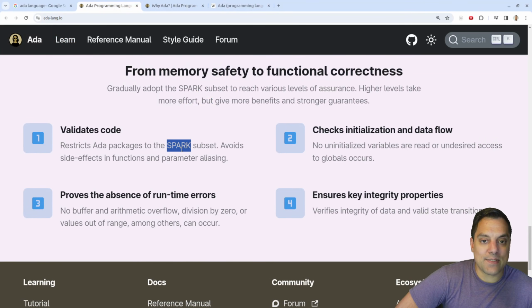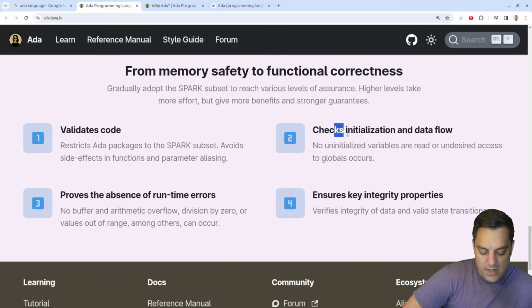So there is maybe a safe subset, and I could see this in various areas, like if you're in the auto industry or aviation, for instance, that you want a restricted subset that's safe, could be formally verified, and the compiler can have extra checks for different things. That sort of makes sense. Okay, and they're doing maybe some data flow analysis. That's kind of interesting here. I wonder what kind of data flow analysis do they have?